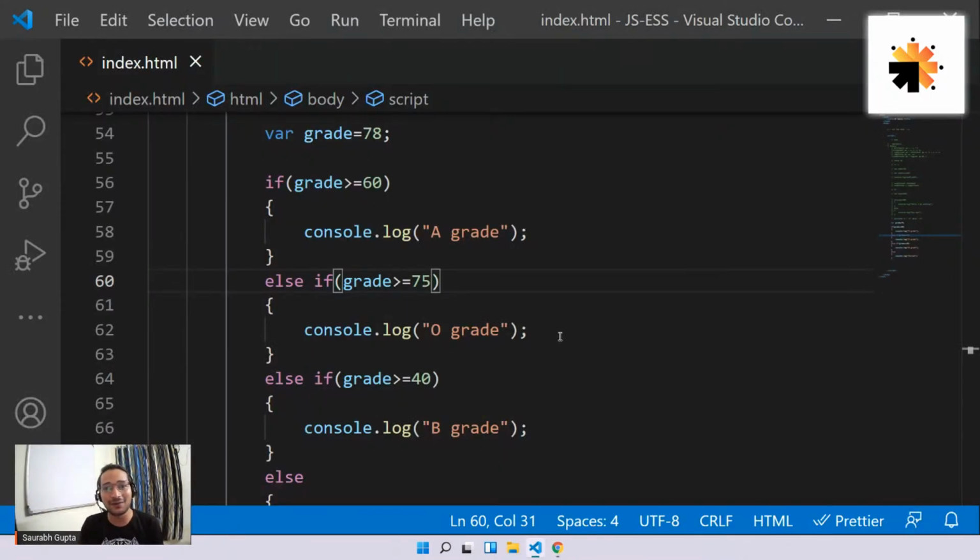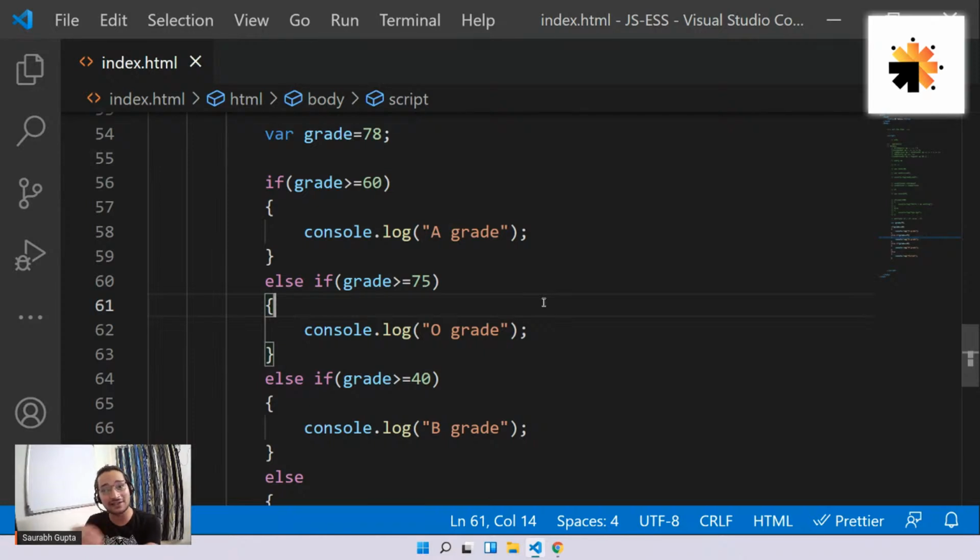Now, that is a problem. Even if my conditioning is correct, I just changed the sequence and I got a problem. Are you getting my point, everyone? Even if I read it and the conditions look fine to me, it's a problem. Why? Because the execution sequence starts from the start. And 78, now you tell me, is this condition not correct? My grade is 78, and here we are checking if grade is greater than or equal to 60. It is correct. 78 is greater than or equal to 60, and that's why we got A grade, and we never came to the first condition.